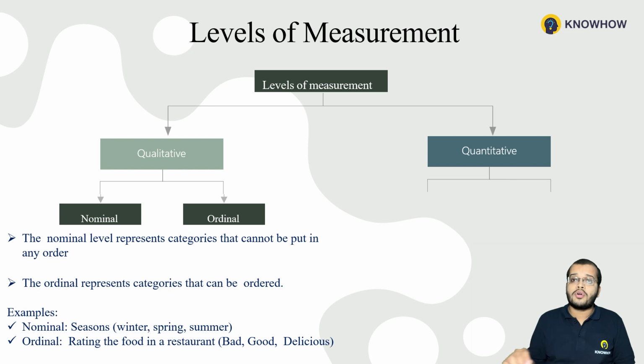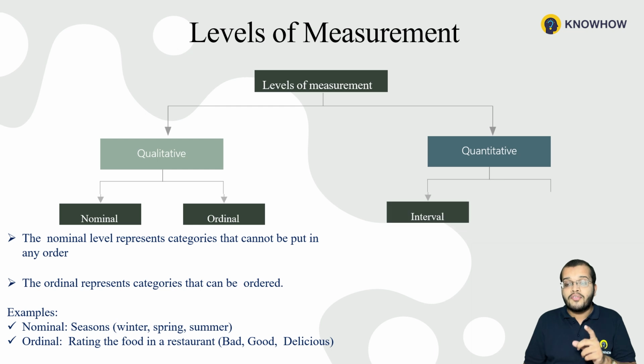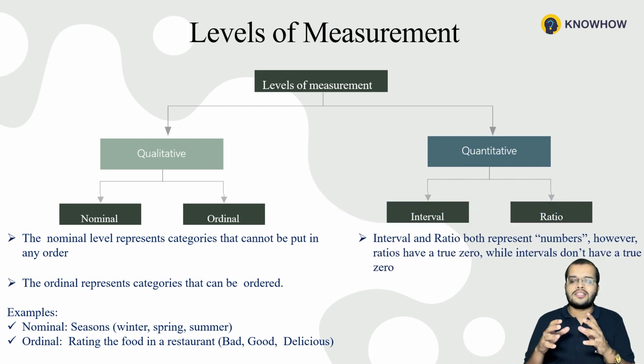Now again, let me explain the other type of measurement that we have, which is the quantitative type of measurement. Under quantitative measurement, the first type is the interval quantitative level of measurement, and the other type is the ratio quantitative level of measurement. So the quantitative level of measurement is classified into two: interval and ratio. Both represent numbers, but ratios have a true zero while intervals don't have a true zero.